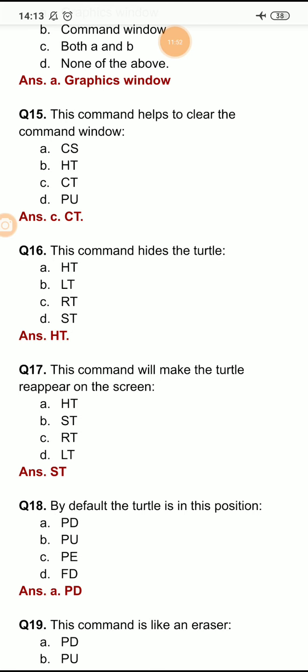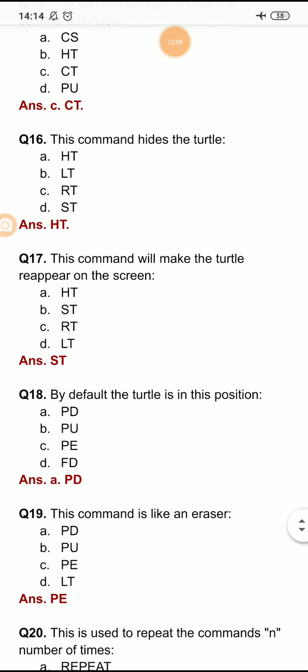Question number 16: this command hides the turtle. Options are HT, ALT, RT and ST. So HT is the command which hides the turtle. HT stands for hide turtle.